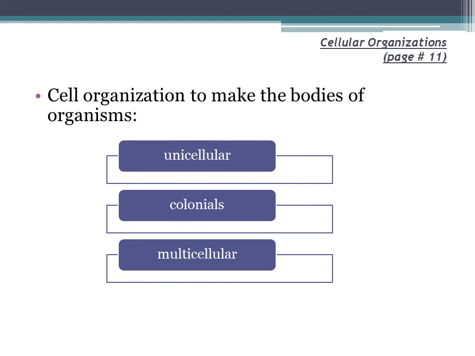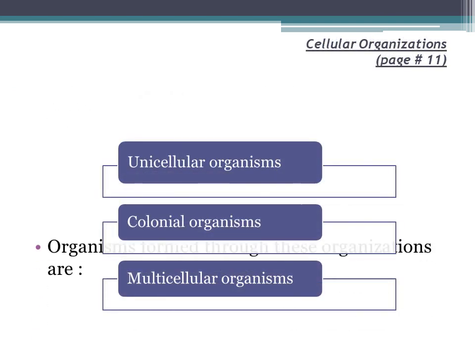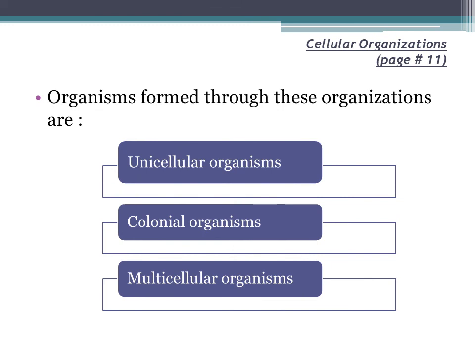Cells organize in 3 ways to make the body of an organism. They make unicellular, colonial and multicellular organizations. And the organisms formed through these organizations are unicellular organisms, colonial organisms and multicellular organisms. We will discuss these organisms in detail in our next lecture.